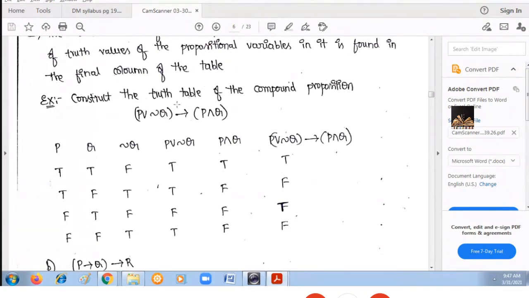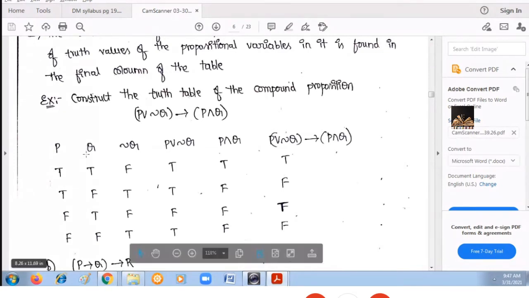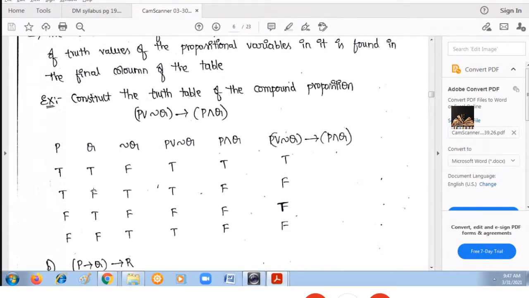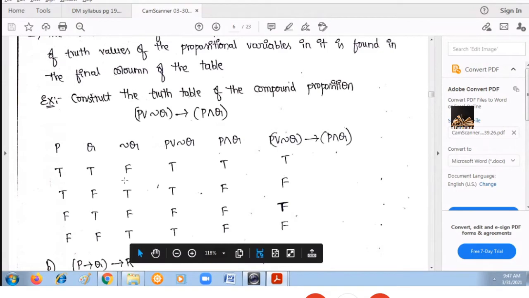So how will you write? First of all, you should know how many columns will be present. To do that, first we should know what are the different propositional variables you are having. How many am I having here? Only two, P and Q. When the number of variables is 2 and the truth values are 2, how many combinations will you get? 2 power 2, 4 combinations you will get. TT, TF, FT, FF.